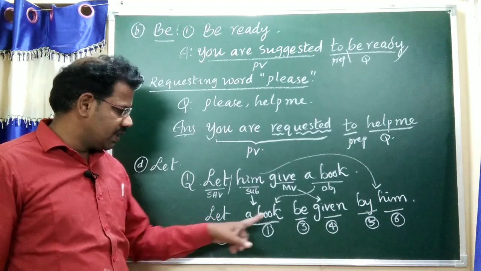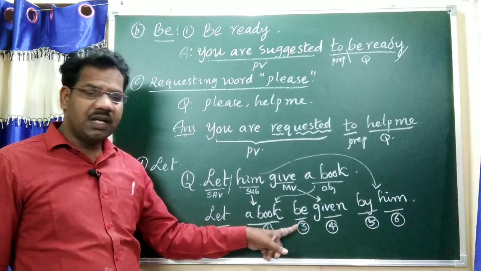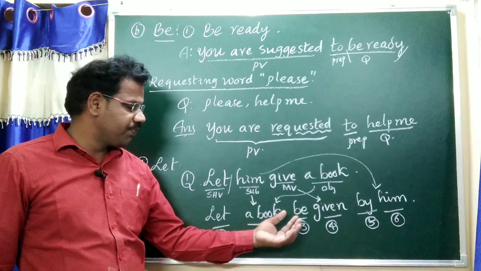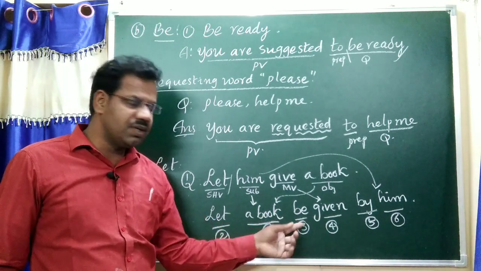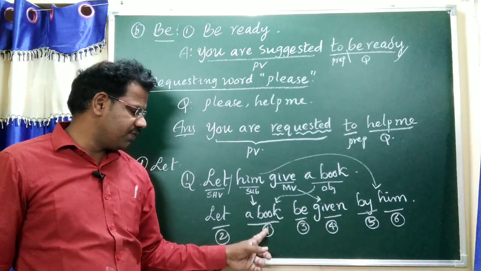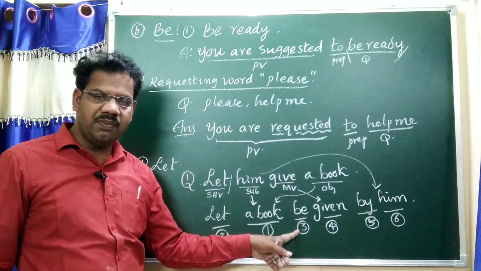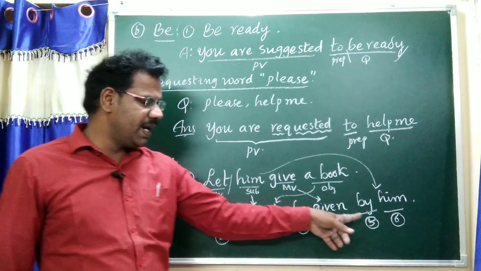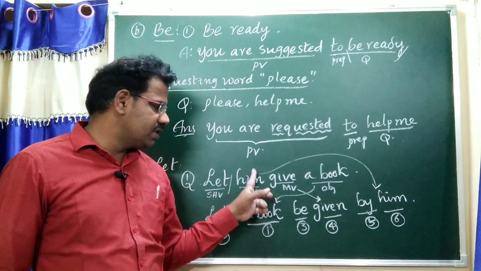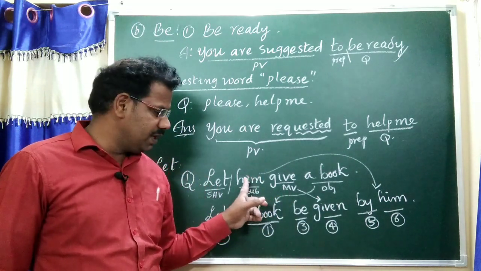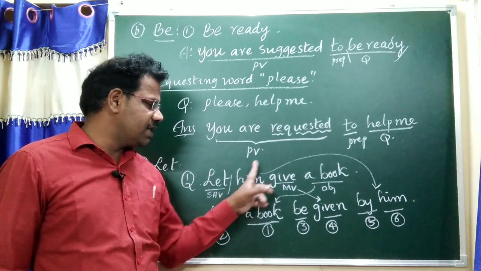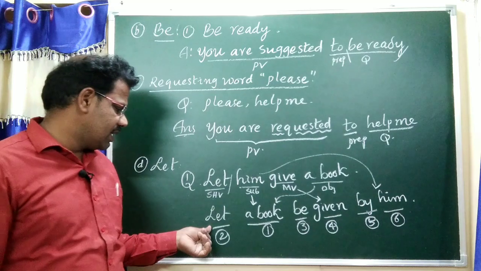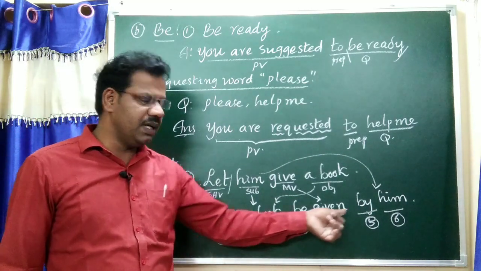Second step: we should write "be." Okay, the auxiliary verb. Before the main verb we should write "be," or after the object you should write "be." And as usual, the common words: "by." "Me" doesn't change. "Him" doesn't change. "Him" as usual is written "by him." Okay. Answer is: let a book be given by him.